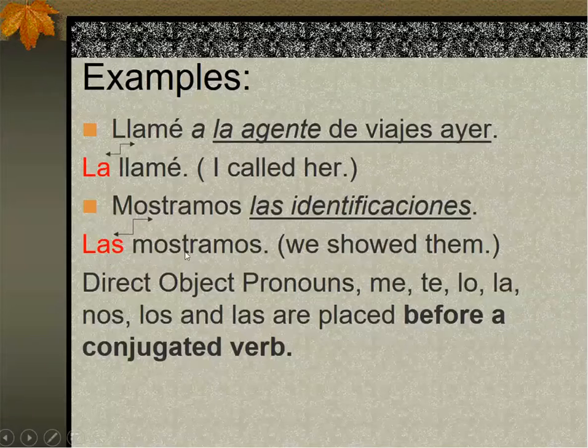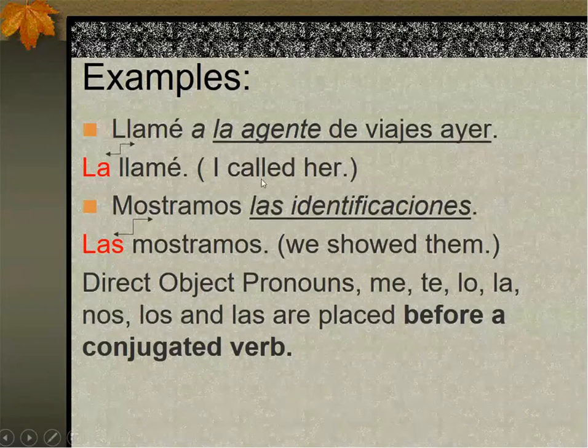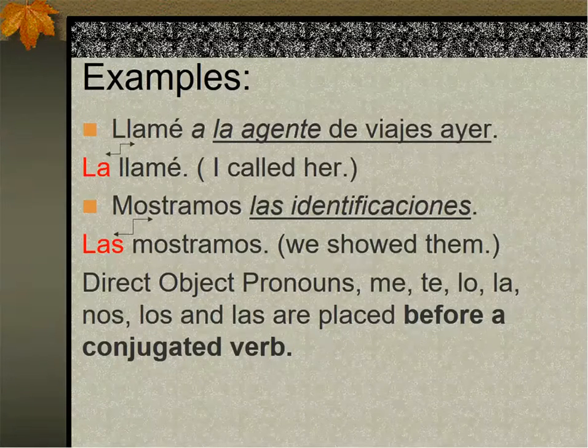Now, if you analyze this translation from English to Spanish, you will notice that the position of the direct object pronouns in Spanish is totally different from English.